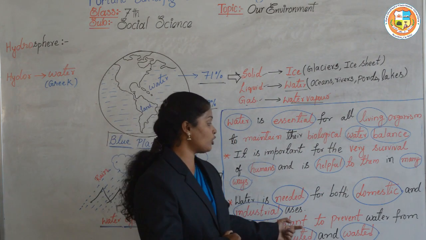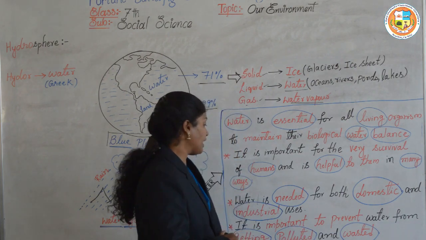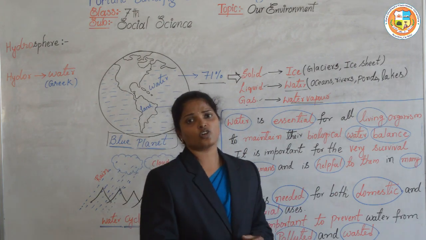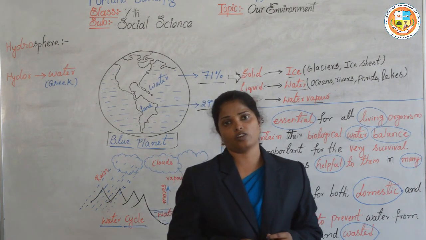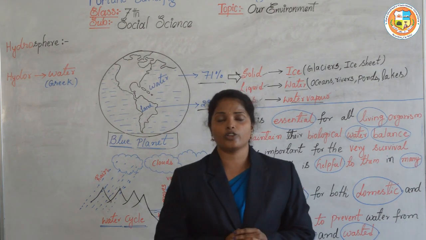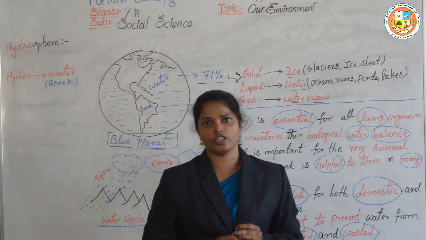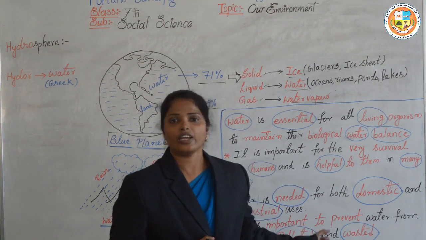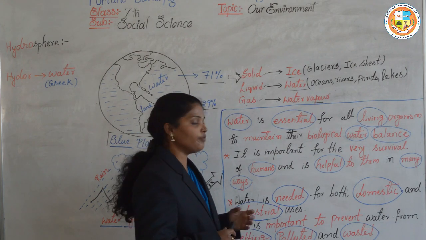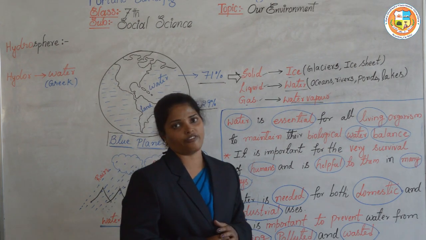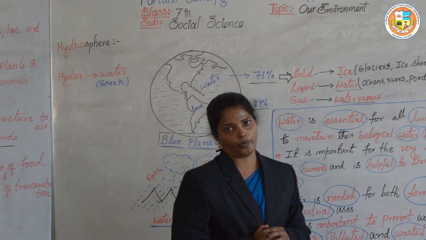Next, it is important to prevent water from getting polluted and wasted. So it is very important to protect water. We have to stop water pollution. It is very essential for us to stop water from being polluted and wasted. We have to use water properly.